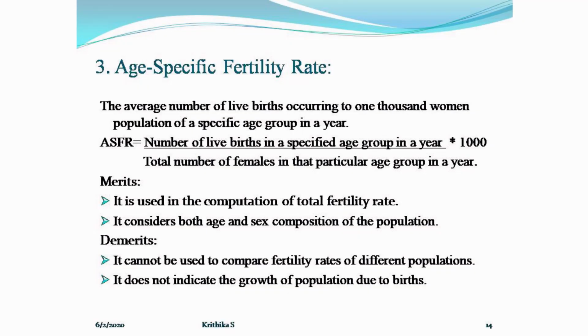And the second one is, it considers both age and sex compositions, that is age in the sense it considers from 15 to 49 years, and as well as sex composition in the sense it considers only a female population. These are the two merits. And demerits, it cannot be used to compare fertility rates of two or more populations, and it does not indicate the growth of population due to live births.